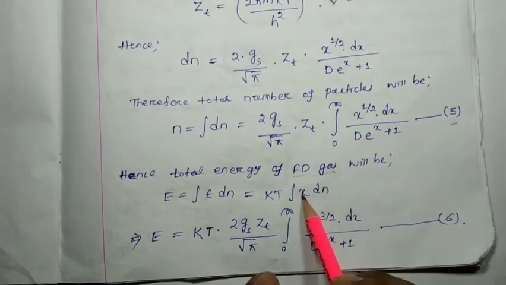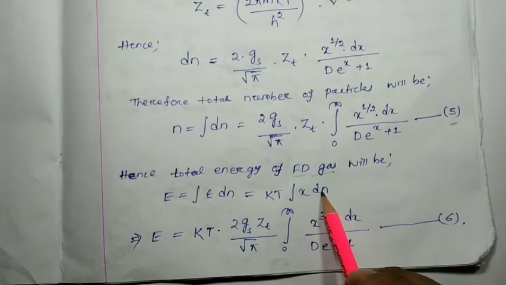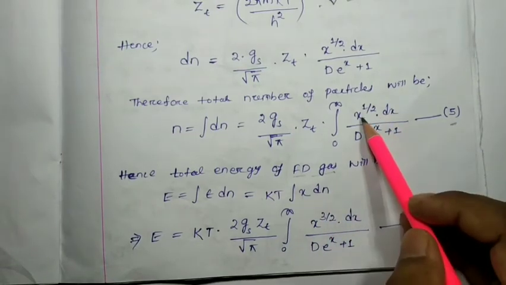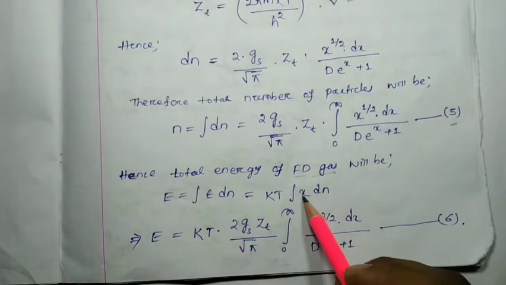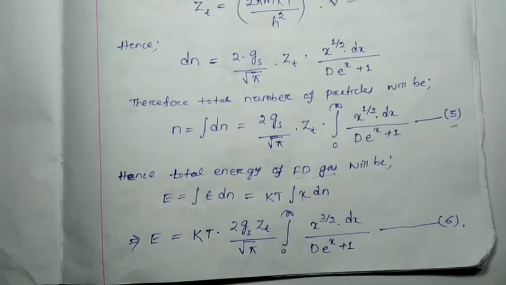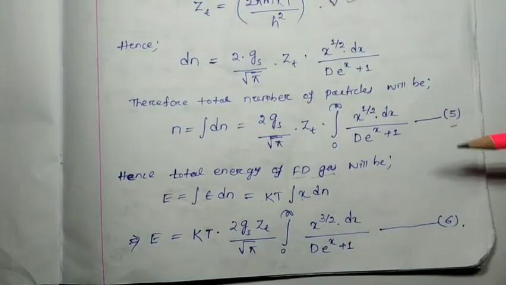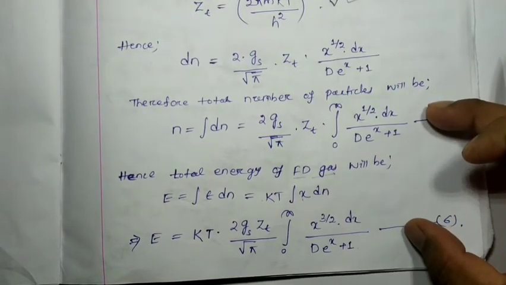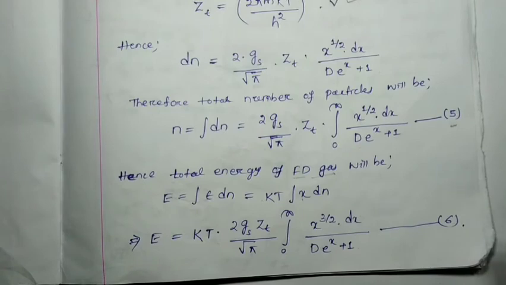Here x into dn: only dn has x to the power 1 by 2, again multiplied with x means x to the power 3 by 2 dx by (e to the x plus 1). Let this be your equation number 6. See, these two expressions we found in equation number 5 and 6 are going to represent the degeneracy of the Fermi gas.